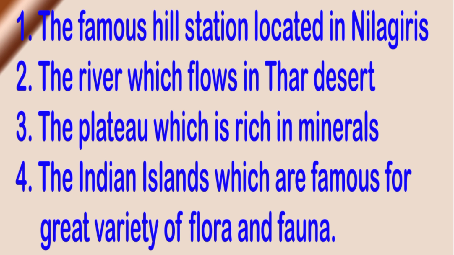Ooty or Udagamandalam is the famous hill station in the Nilgiris. So we will write in the examination Ooty or Udagamandalam. Don't write the Nilgiris. The question is the famous hill station located in the Nilgiris. That's why it asks for the famous hill station. We should write Ooty or Udagamandalam.